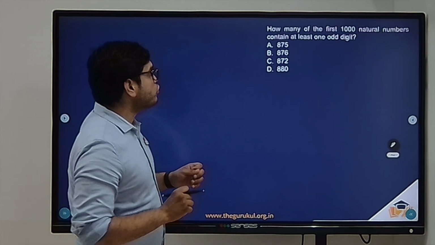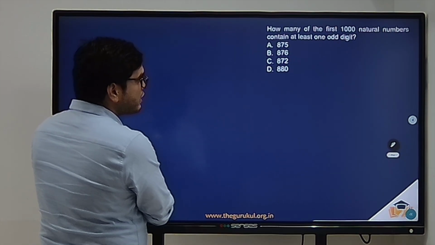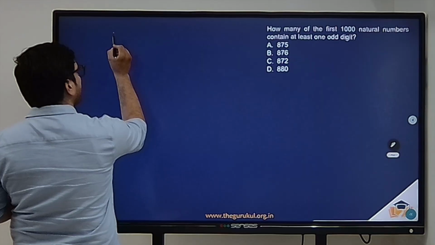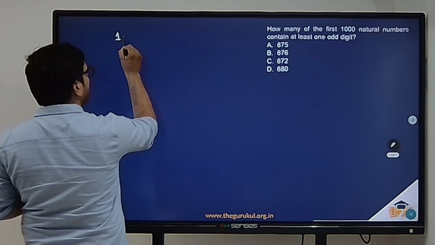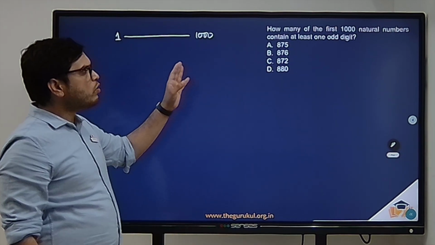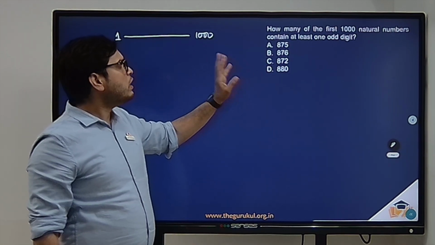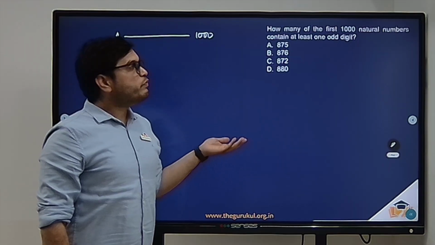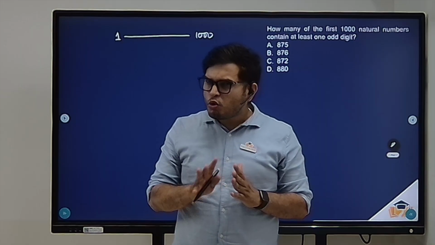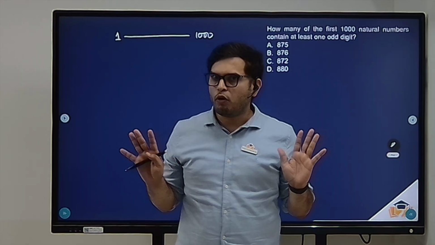Now coming to the fourth question. How many of the first 1000 natural numbers contain at least one odd digit? Natural numbers start from 1 to 1000. So you have 1000 natural numbers, and we need to find the numbers which contain at least one odd digit. We do not want those numbers which do not have any odd digit.